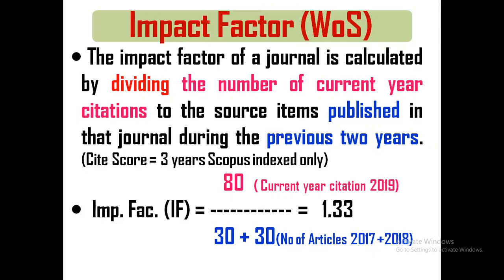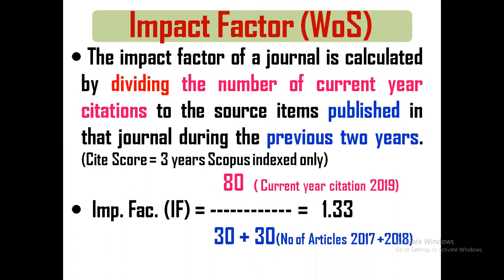The impact factor is calculated, try to understand, by dividing the number of current year citations to the source items published in that journal during the previous 2 years. Now, how would it be? Let me show you that. For example, I want to find out the impact factor of the journal published in 2020. Only the previous years will be calculated. 2020 impact factor, how is it to be calculated, you know. Previous 2 years, 2020 means 2018, 2019.